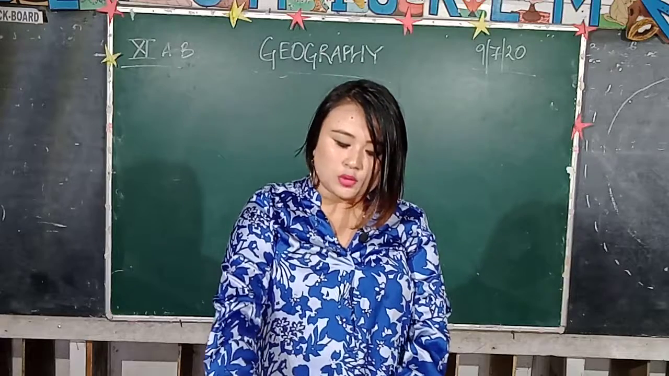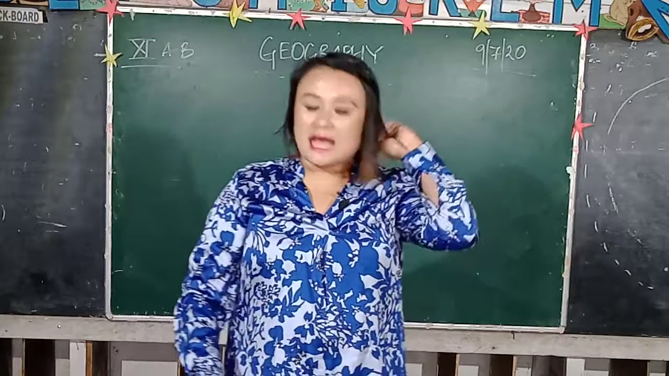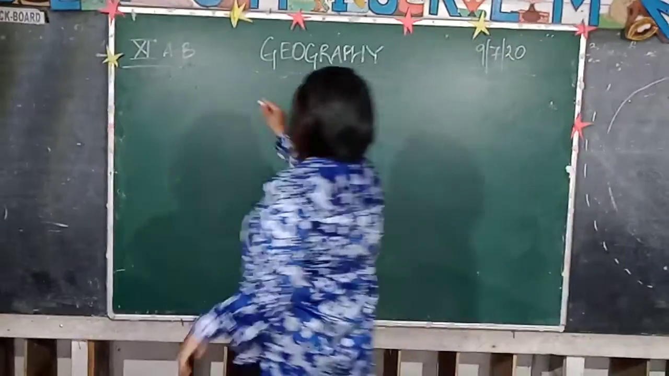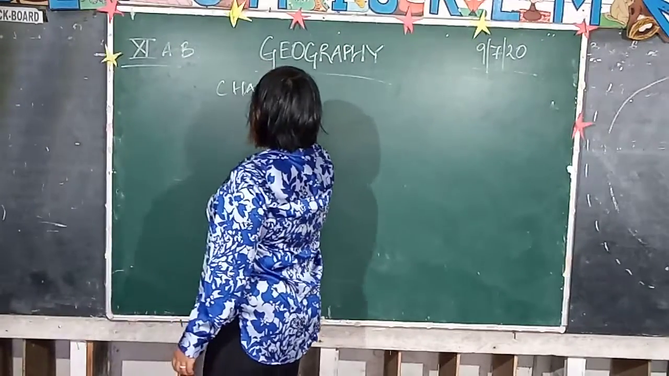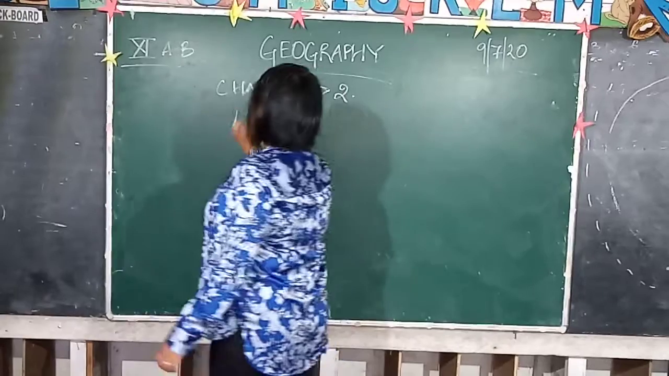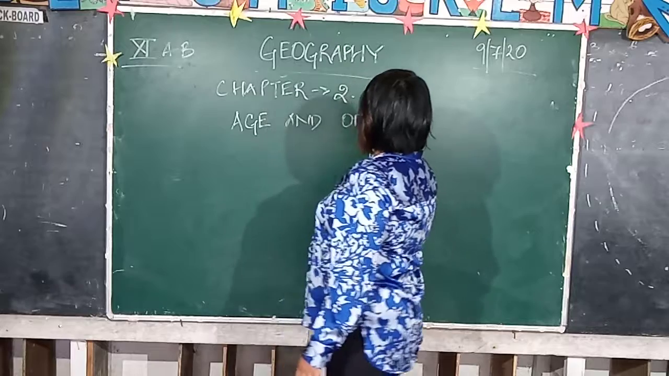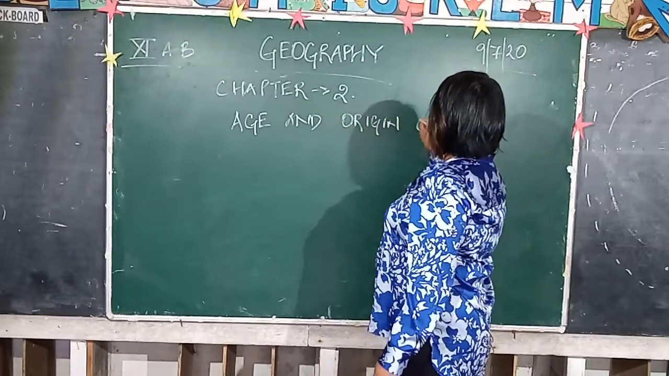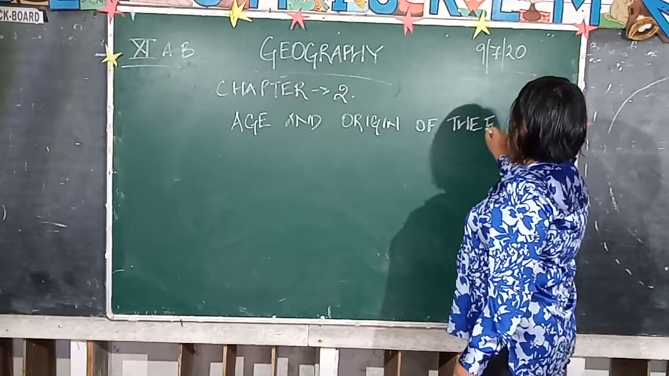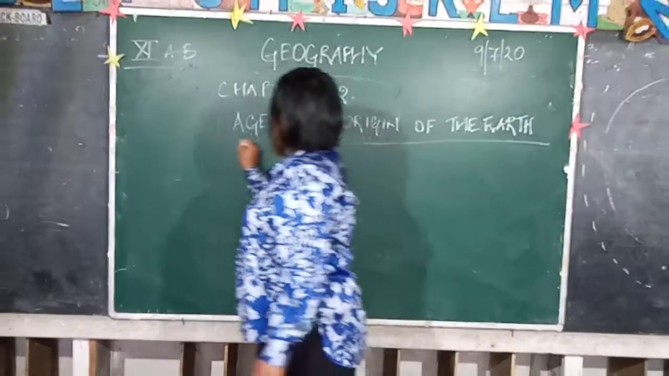If you have your textbook with you, you can refer to chapter 2 from unit 1, that is the age and origin of the earth. So today we'll be starting with chapter number 2, and the name of the chapter is age and origin of the earth.